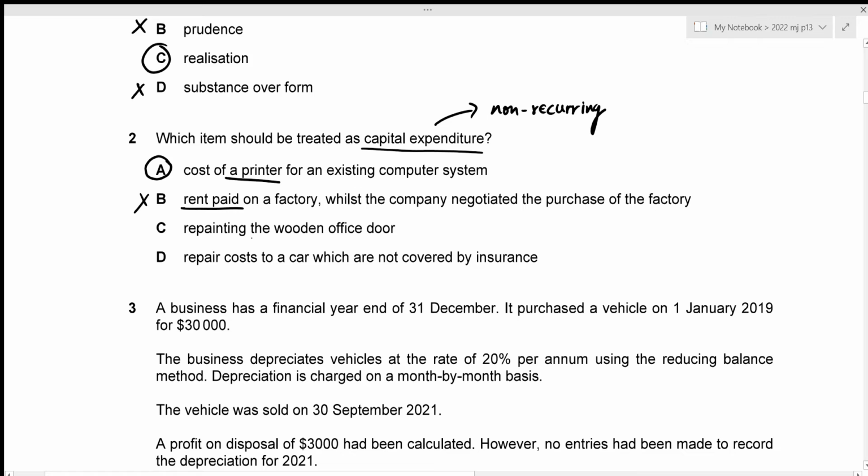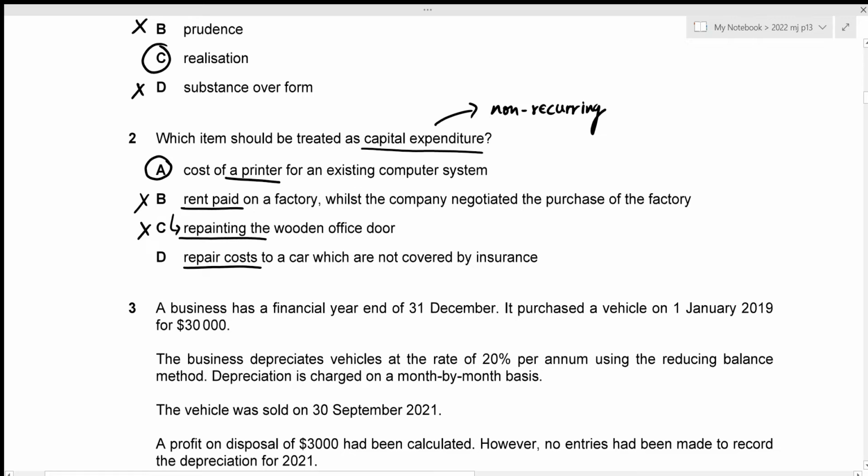The third option is repainting the wooden office door. So remember that this is repainting, which means that the wooden office door had been painted before, but it required painting again, which could mean that it would require painting in the future as well. So this is a recurring expense, due to which we should be treating this as our revenue expenditure rather than capital expenditure. So option C is incorrect. And the fourth one is repair costs to a car which are not covered by insurance.